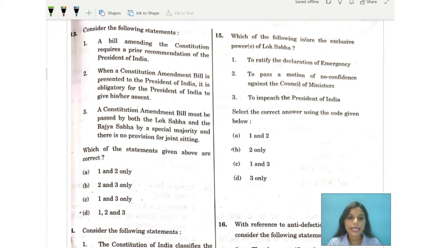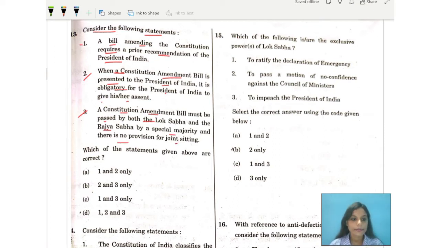Question number 13 says, consider the following statements. Number one says, a bill amending the constitution requires a prior recommendation of the President of India. Number two says, where a constitution amendment bill is presented to the President of India, it is obligatory for the President of India to give his or her assent. Number three says a constitution amendment bill must be passed by both the Lok Sabha and the Rajya Sabha by a special majority, and there is no provision for joint sitting.